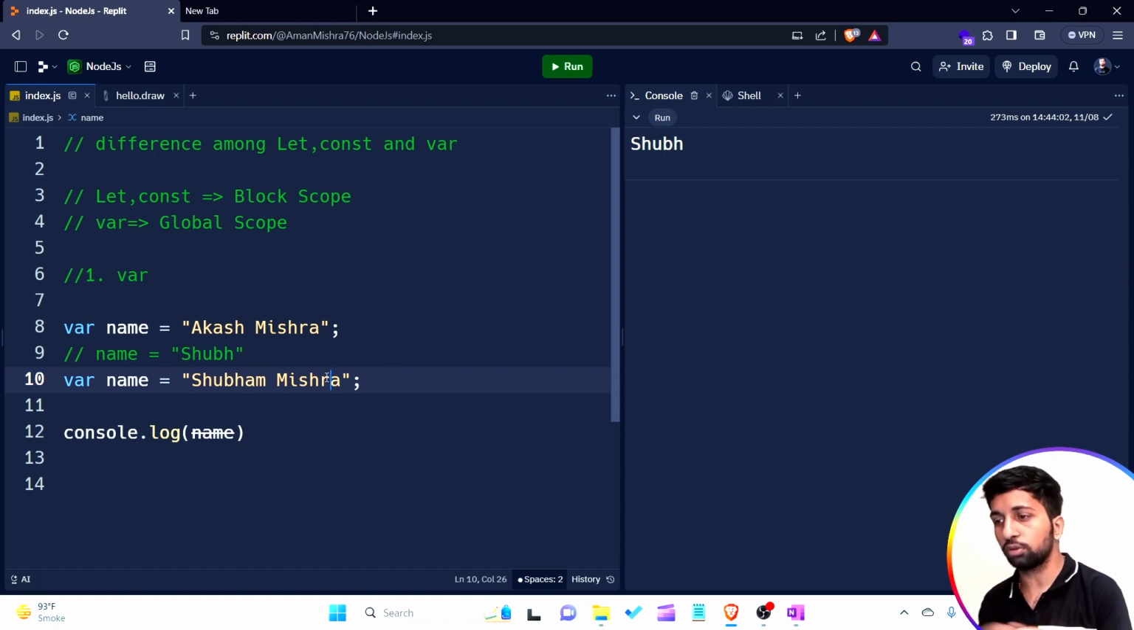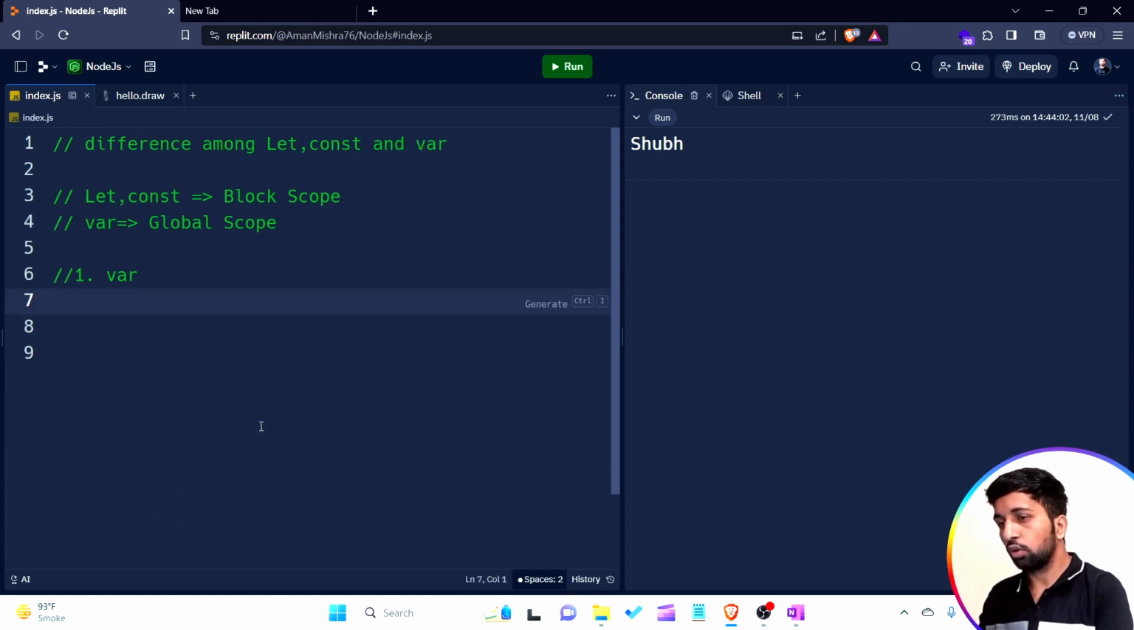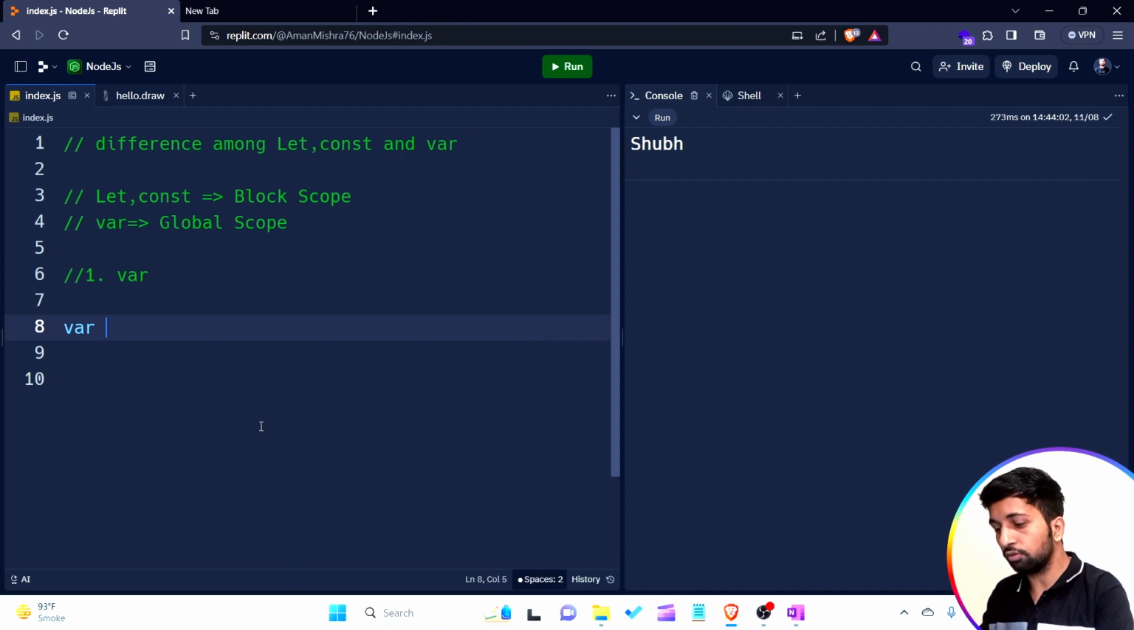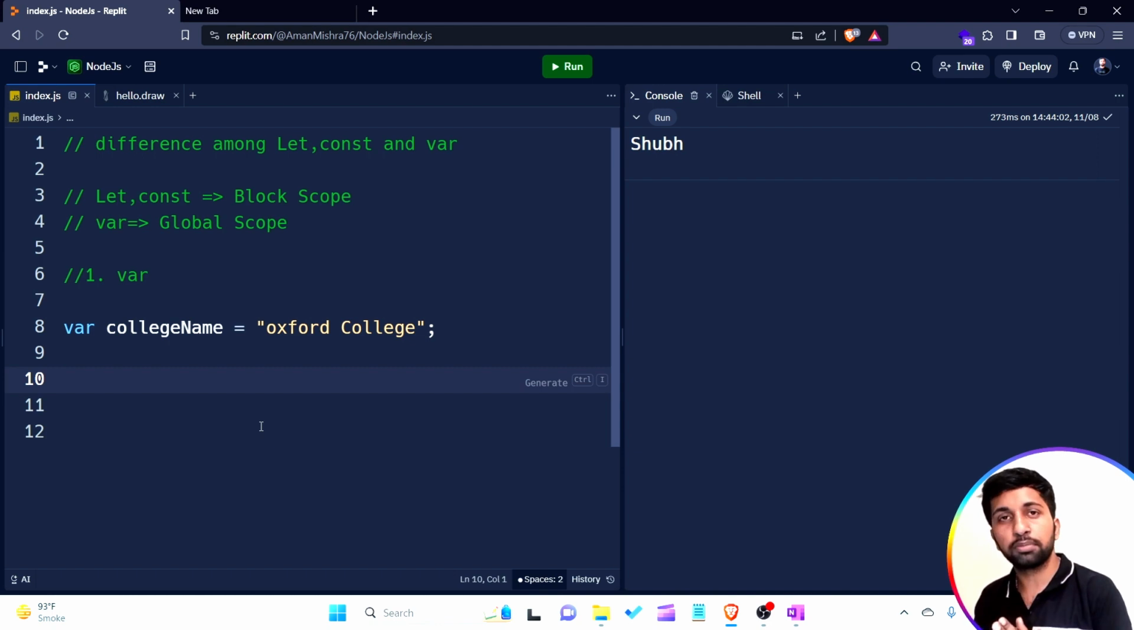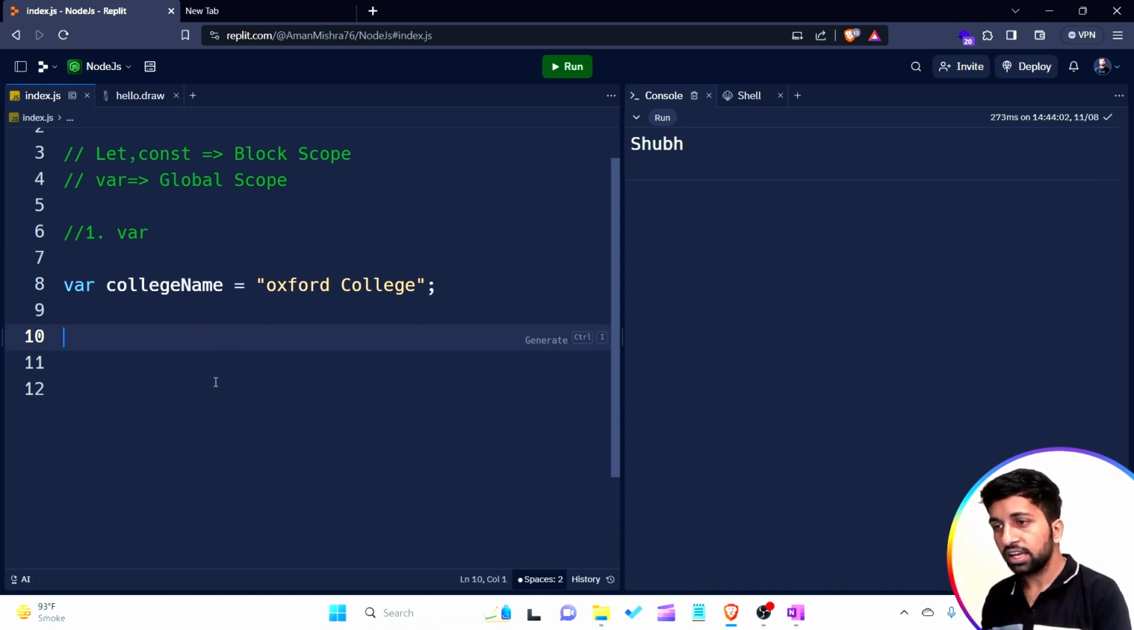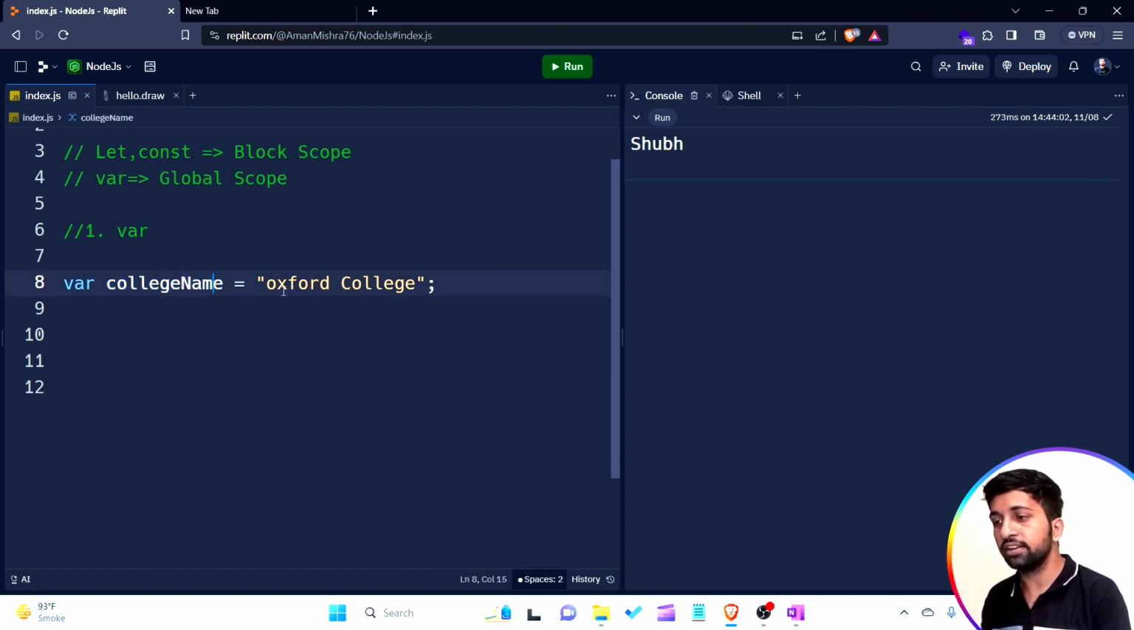But this is a problem. Why is this a problem? Let's talk about that. Now here, I'm creating a variable: var collegeName is equal to Oxford College. Let's assume in this example, this is a project that is running in a company, and the program is written by someone else, and there is a new employee hired into this particular project.